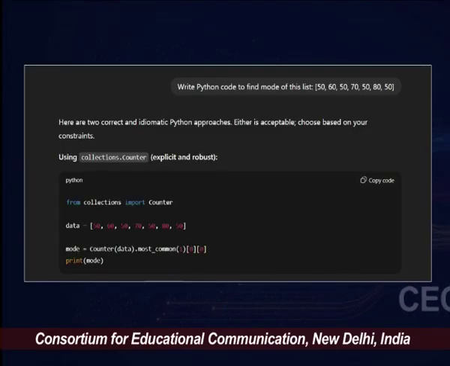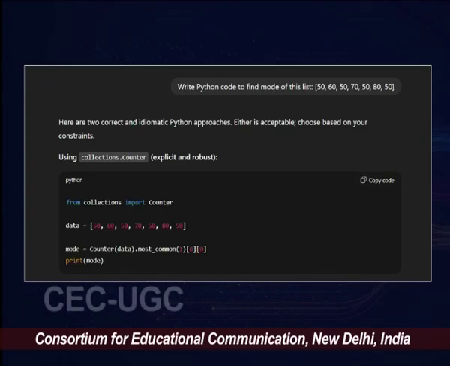So what will Python do? As we have talked about the logic of mode, the Python program will count which number appears most and then tell us. It's a simple code that you can run in Google Colab. You can see the code on your screen. We ask ChatGPT and it returns an answer.